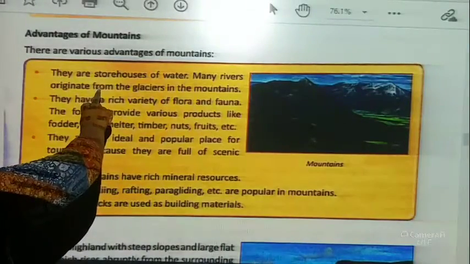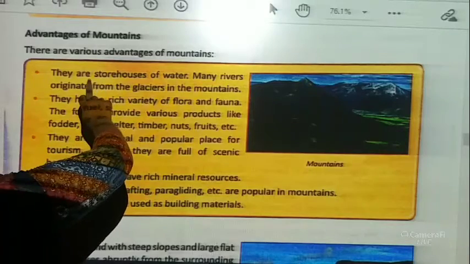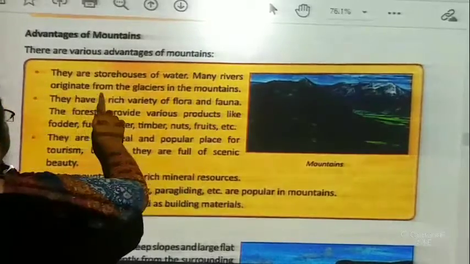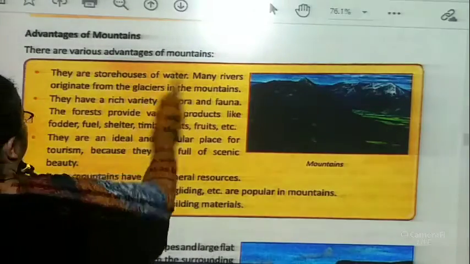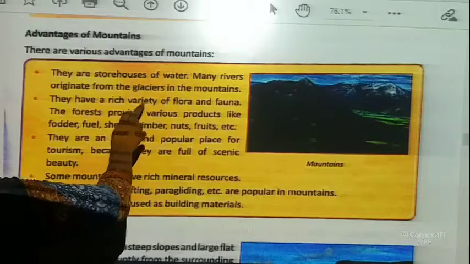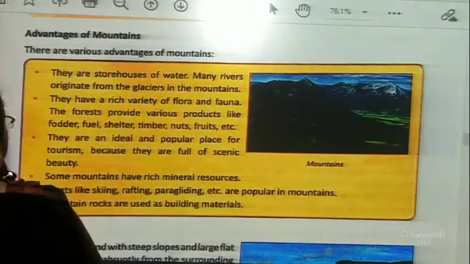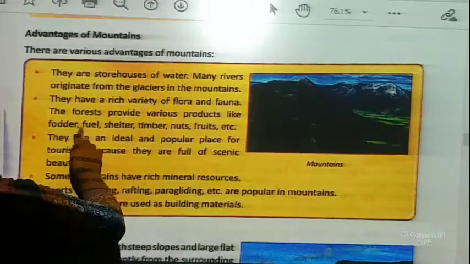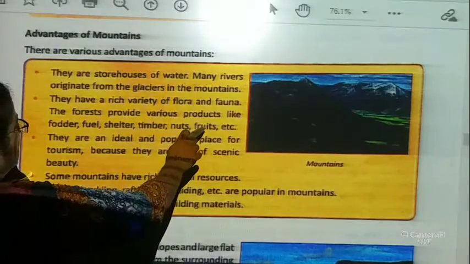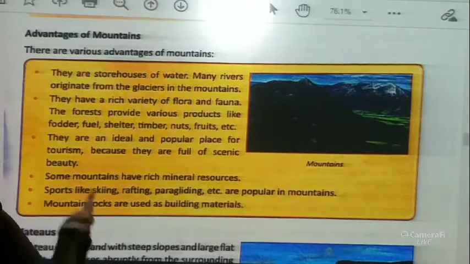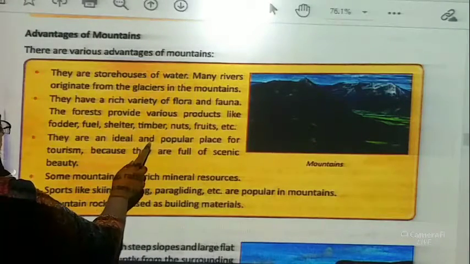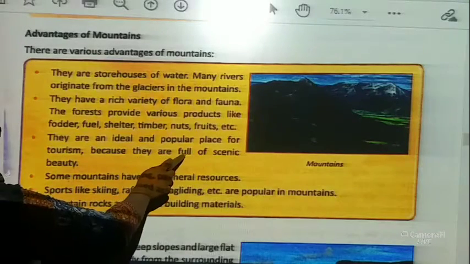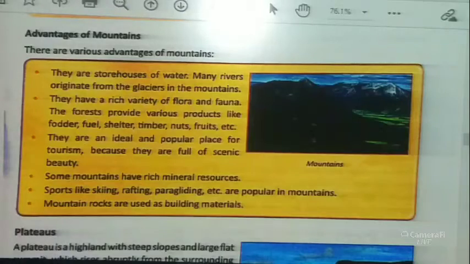They are storehouses of water. Many rivers originate from the glaciers in the mountains. They have a rich variety of flora and fauna. The forests provide various products like fodder, fuel, shelter, timber, nuts, fruits, etc. They are an ideal and popular place for tourism because they are full of scenic beauty.